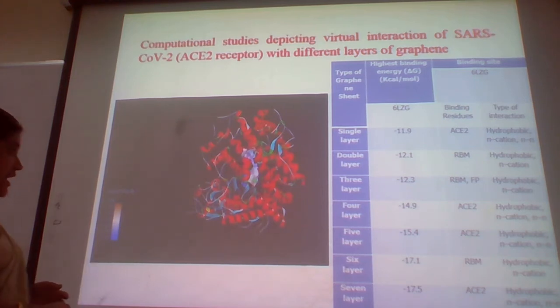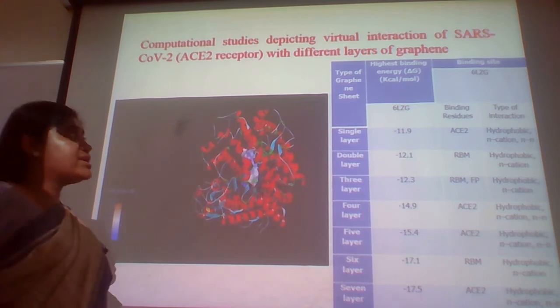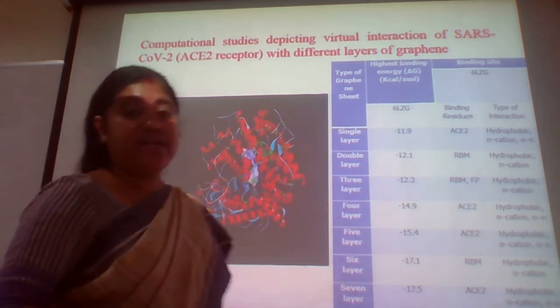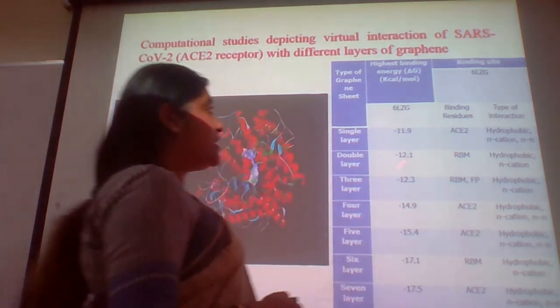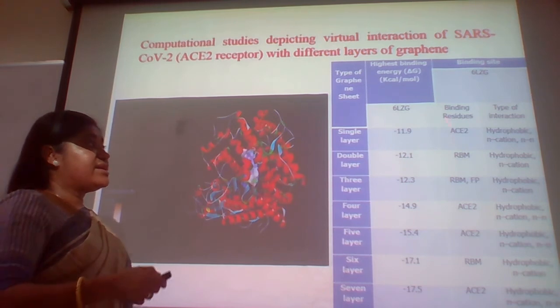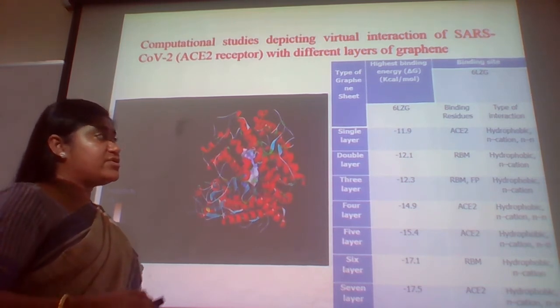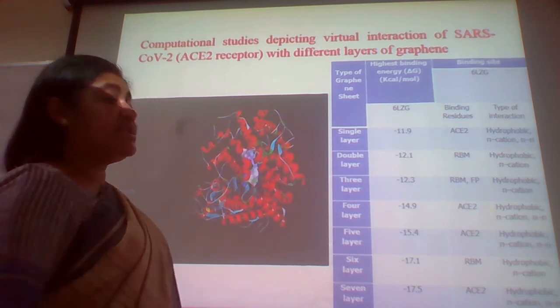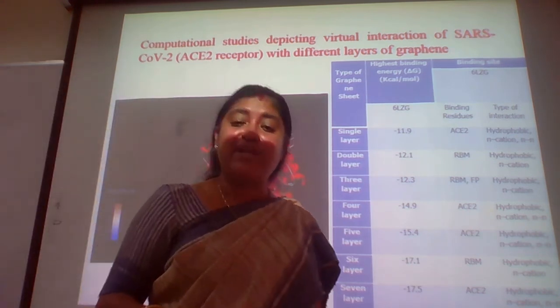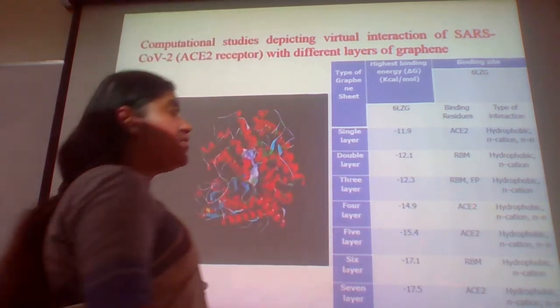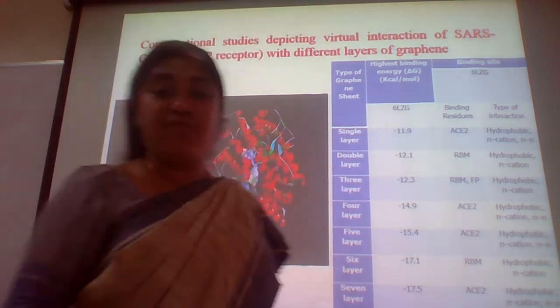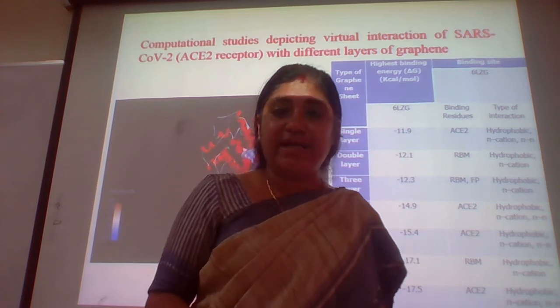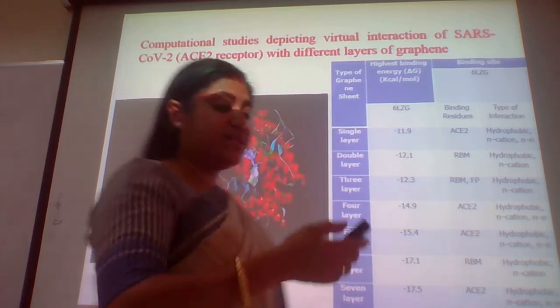And I would like to say that if you see the binding energies, the binding energies we are achieving are quite good, and it is very important that the change in the binding energies after binding with these residues is shown here. The binding residues are also shown, and these are the probable interactions. Using this, now we are going to do some laboratory work for getting the experimental results.